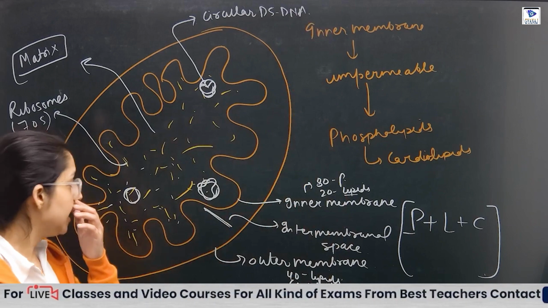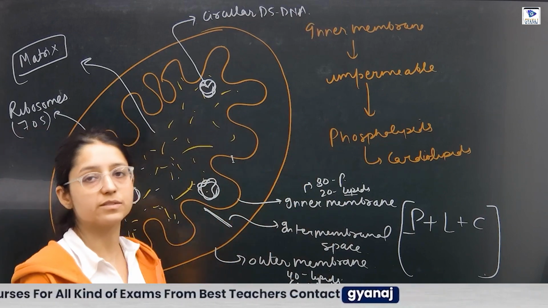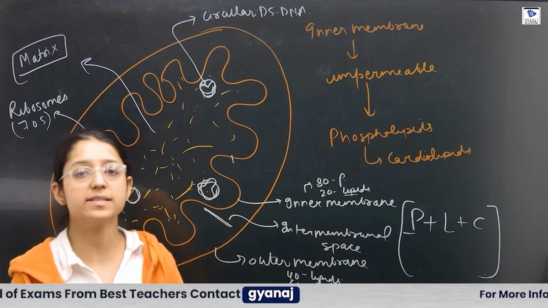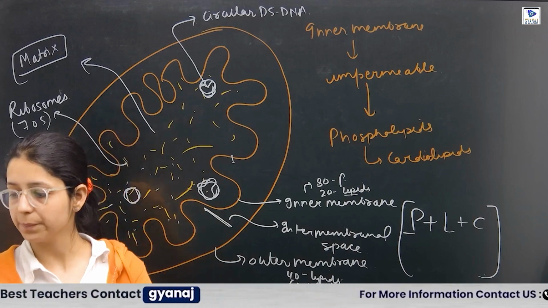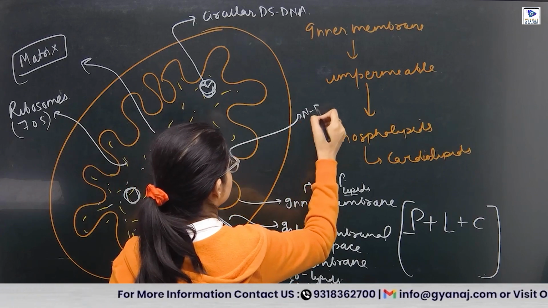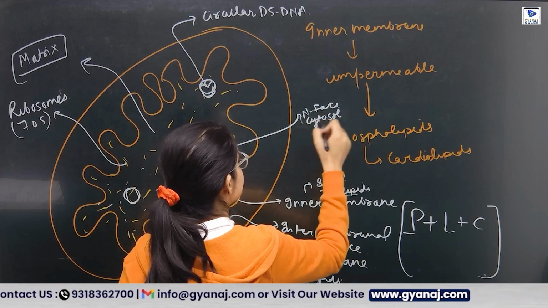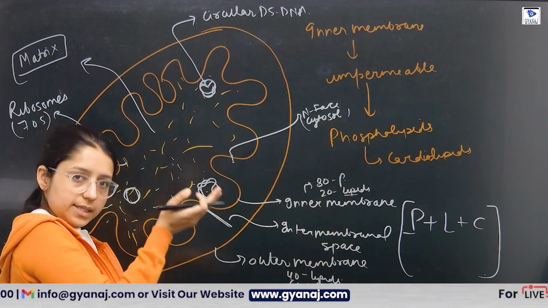Now, the inner membrane has two phases. One is the N phase and one is the P phase. This one is the N phase, meaning cytosol phase. Why cytosol? Because it is projected towards the cytosol.